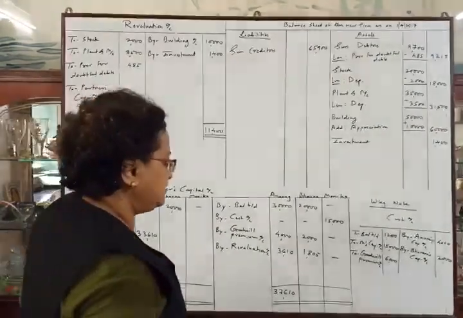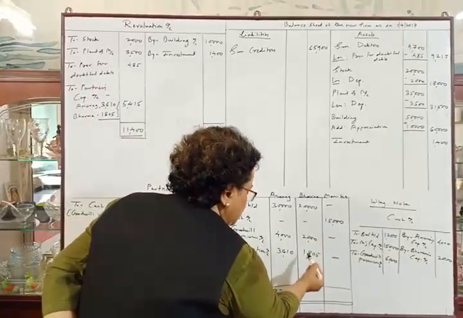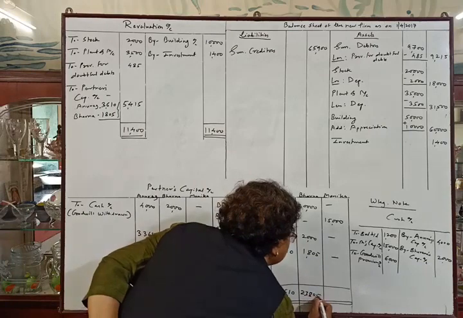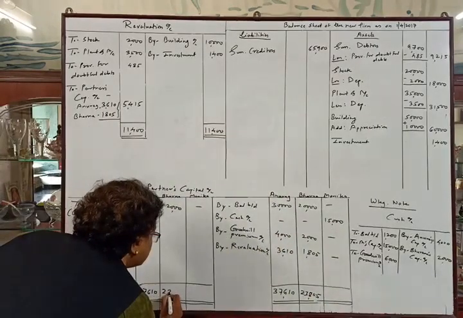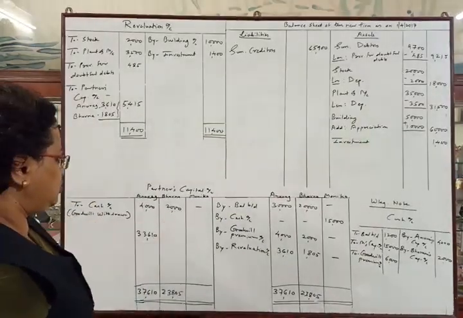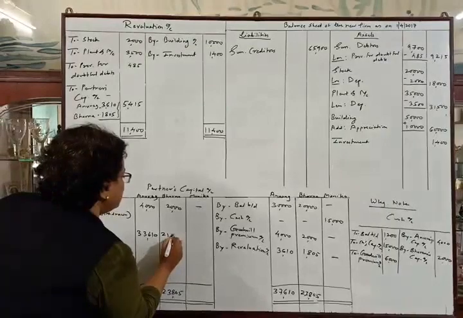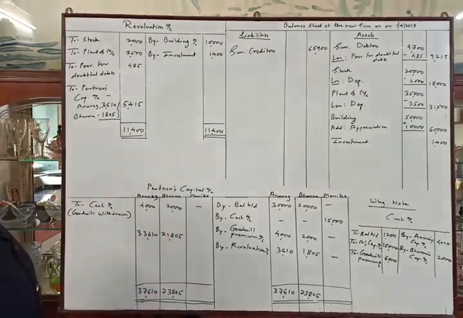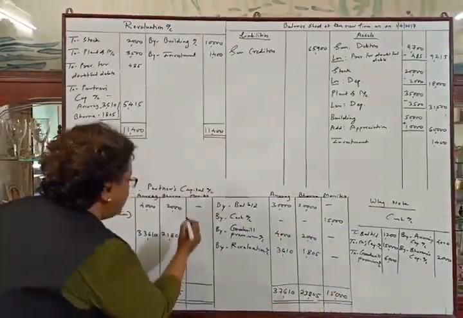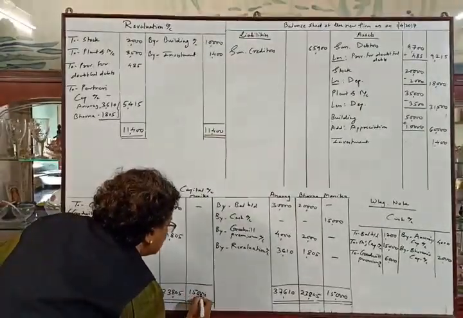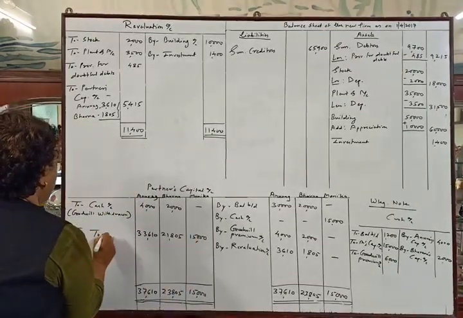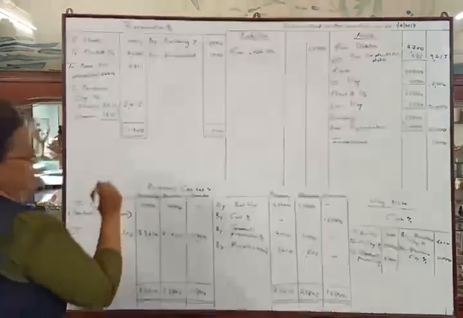Then second, Bhavana's total is 23,805. We will deduct 2,000 from this amount. So it will be 21,805. Monika's total is 15,000. There is no amount in the debit side. So the balance will be 15,000 and the heading will be "To balance carried down".